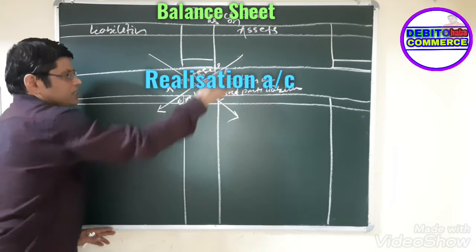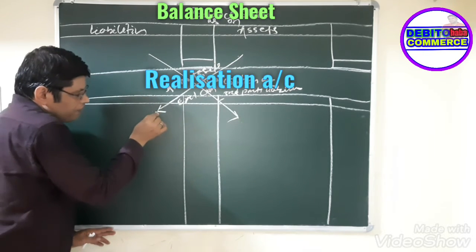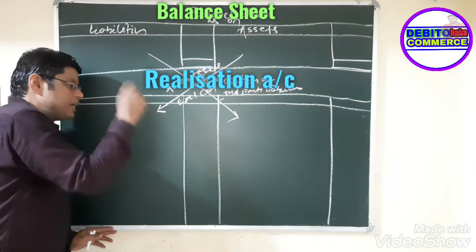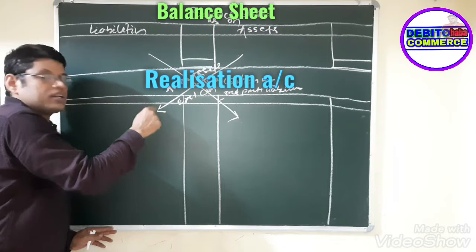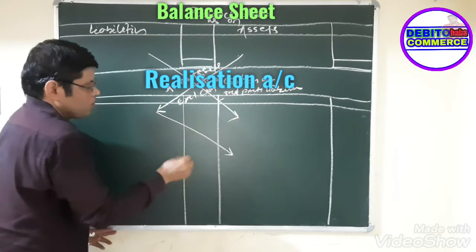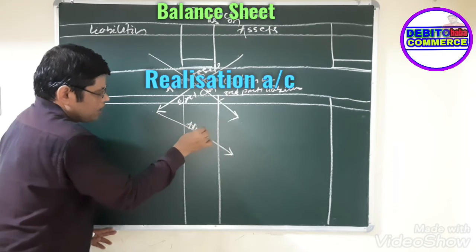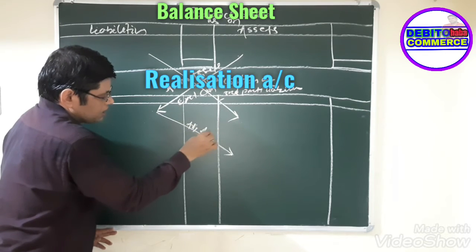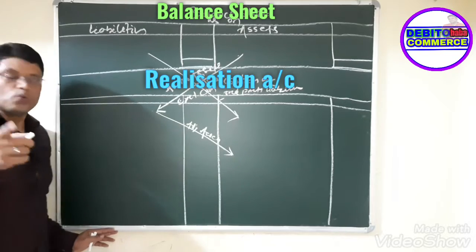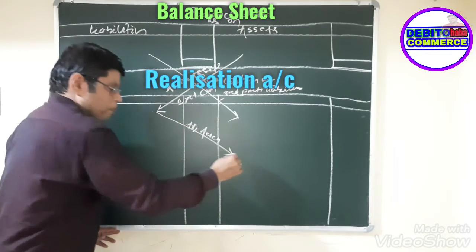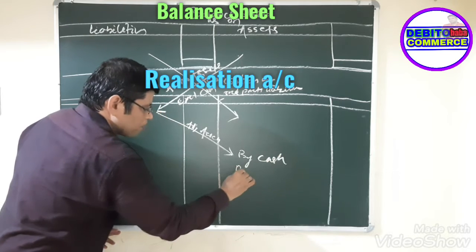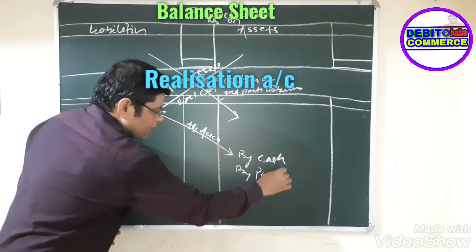After transferring the third party liabilities and the assets, point number 2: if any adjustment related to assets is given, then you have to record it this side. That too we have to record by cash or by partners' capital.